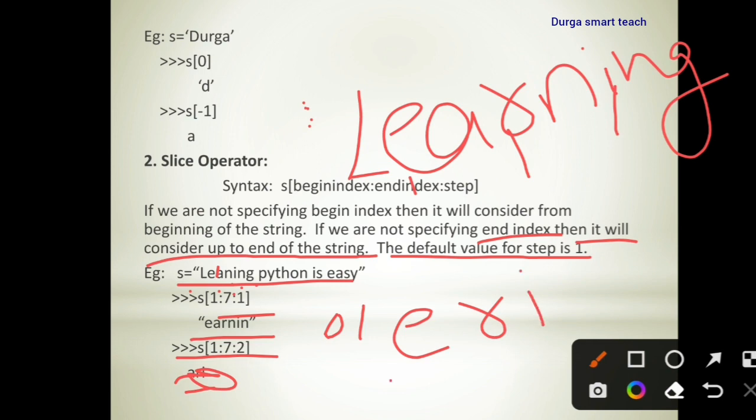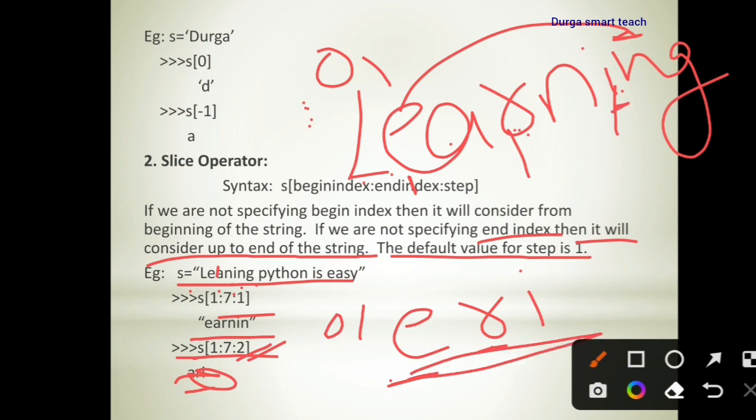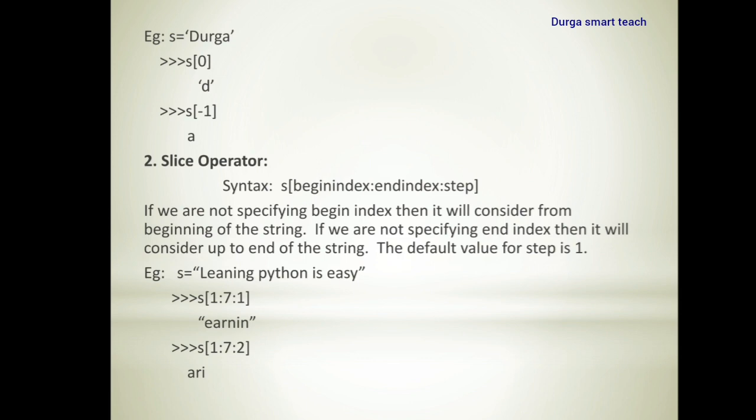Okay, so here I gave 1. L is the 0, E is the 1. So that's why E is printed. Next up to 7. 7 means this N. Okay. So E to N. So we are incrementing by 2. 1 plus 2, 3. Okay. 0, 1, 2, 3. R will be printed. But again 3 plus 2, 5. So I will be printed. So in this way we can access the elements by using slice operator. Okay.